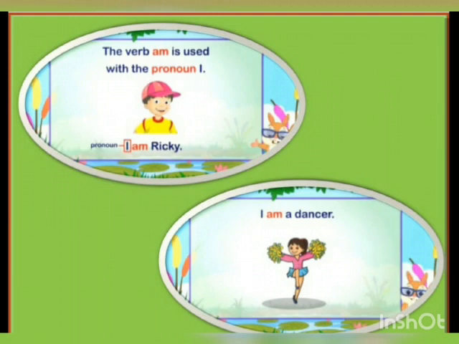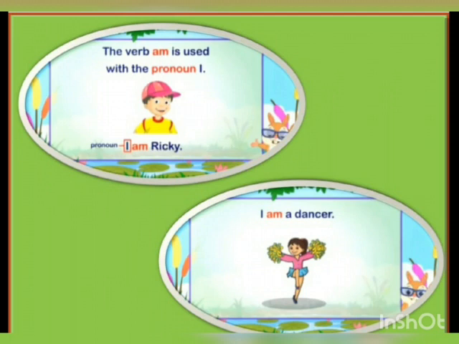The verb am is used with the pronoun I. For example, I am Ricky. Now in this sentence, I is the pronoun. And for the pronoun I, we use the verb am. Next, I am a dancer.